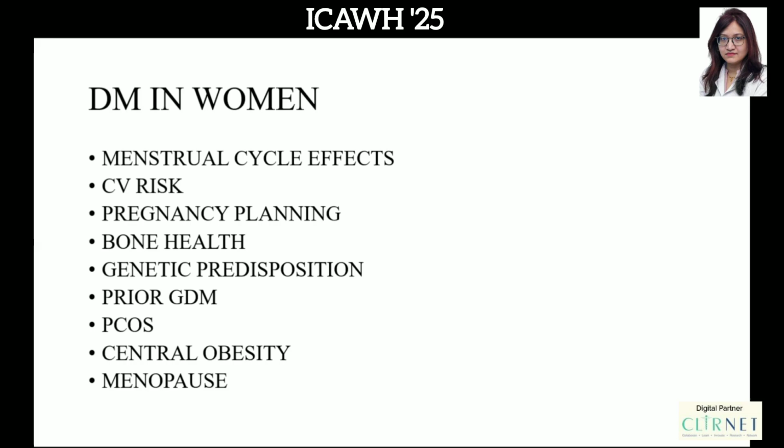Genetic predisposition. So if there's a female who has diabetes, there's a greater chance that the female relatives of hers would develop diabetes. Prior risk of gestational diabetes mellitus again imparts a greater risk. PCOS and menopause we'll be dealing with in detail.